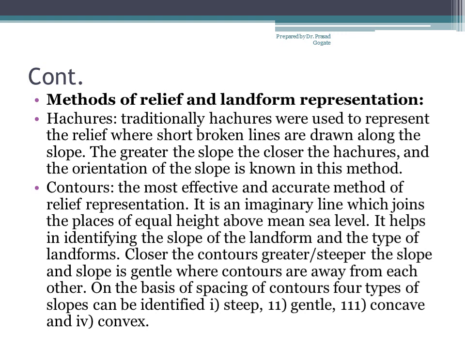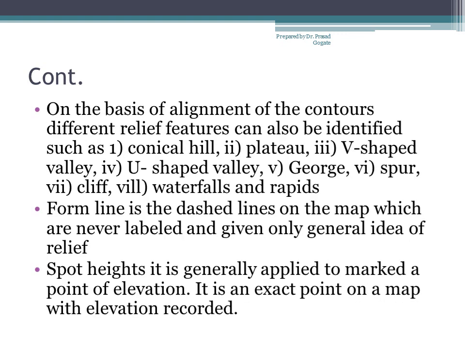So let's go ahead. On the basis of the alignment of the contours, one can identify different features I was discussing just now, that it is a conical hill, plateau, V-shaped valley, U-shaped valley, gorge, spur, cliff, waterfall and rapids. Now, are we going to ask anything in examination about these, identify these features?